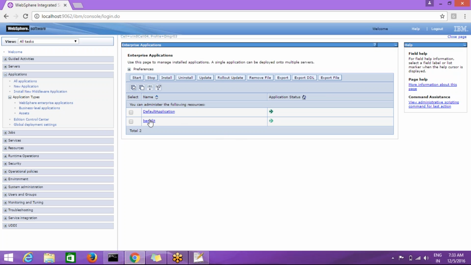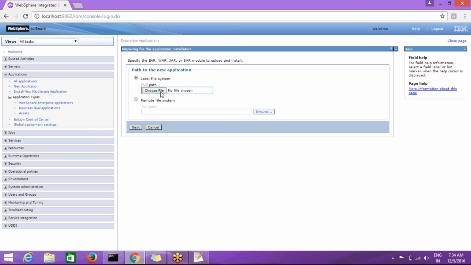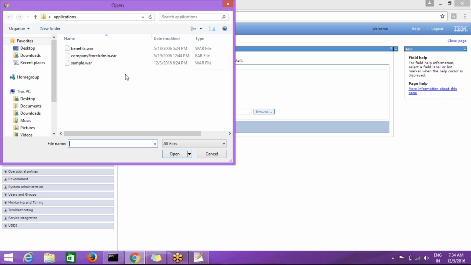So the application is running now. Okay, so now I am going to install another application. So click on install and choose the file.